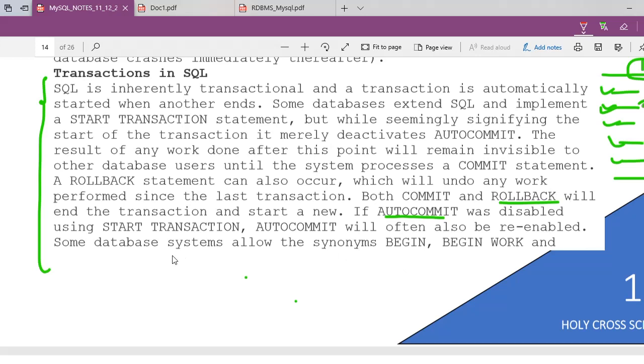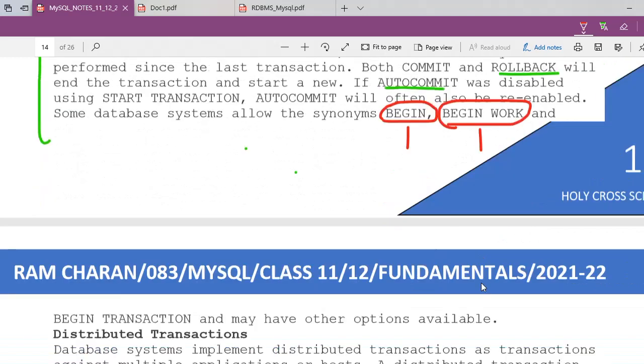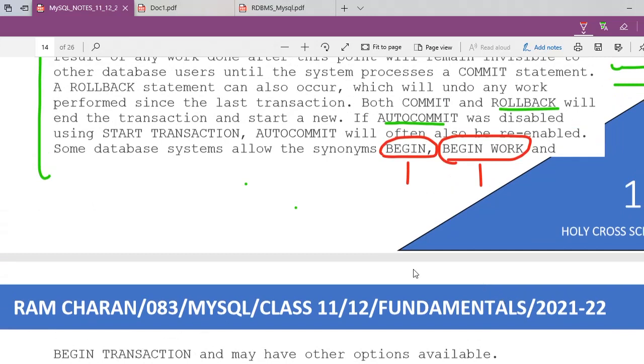This is what you see. Some database systems allow begin and begin work. What is the meaning of this begin and begin work? Before writing the SQL query, you start the work. So you are instructing MySQL that from this point onwards I am going to write SQL queries, and it might be possible that I can come back to the same starting point. You understood what I told you? When you write a begin command, you are instructing MySQL that this is the reference point, and if something happens to the database or table transaction here, then I can come back to this point and start once again.